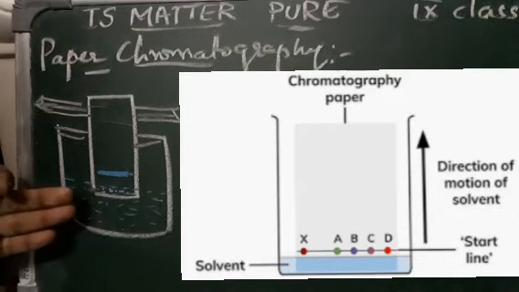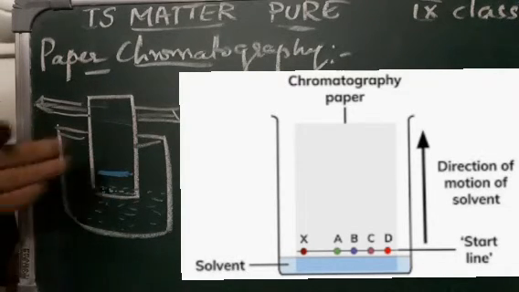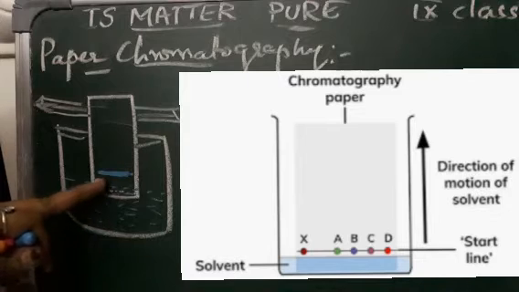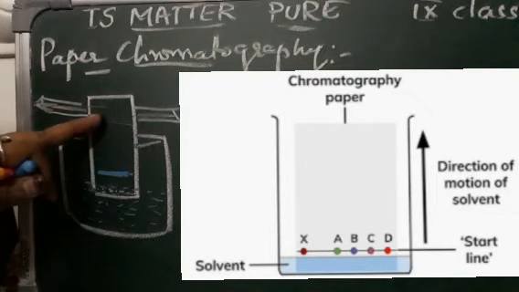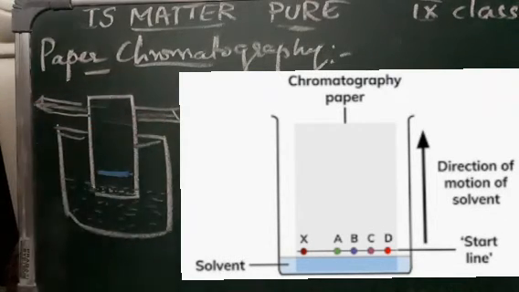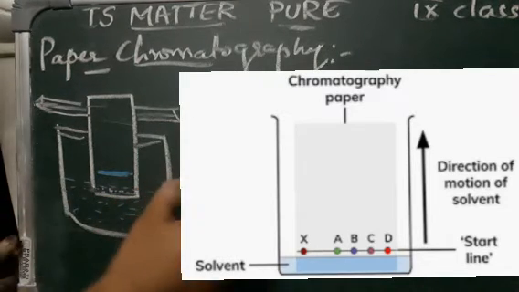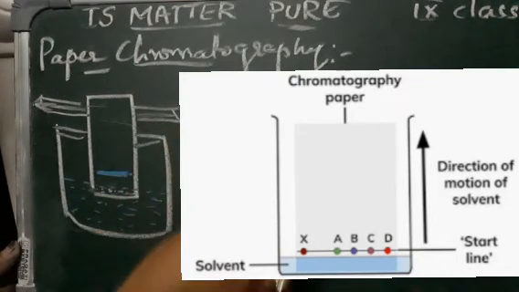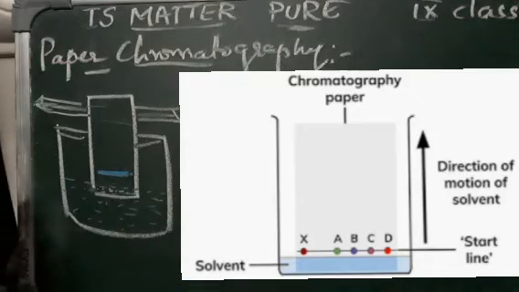As we know, the water moves from low concentration to high concentration. So water gets absorbed and it will start moving up. After some time, remove this paper and dry it. After drying, you'll see that they are different. On this filter paper, you will see that they are different